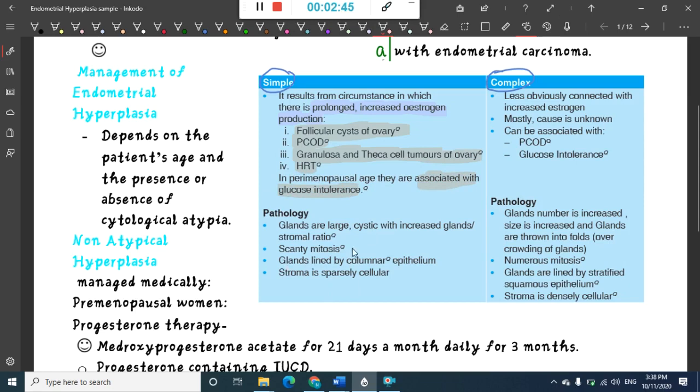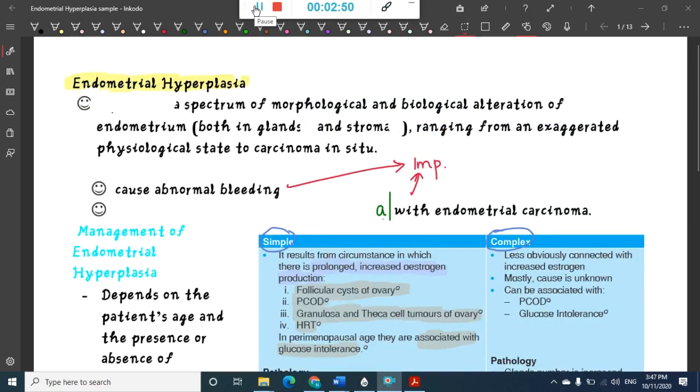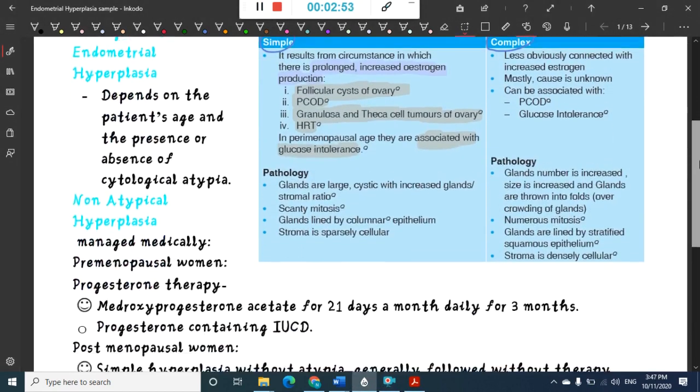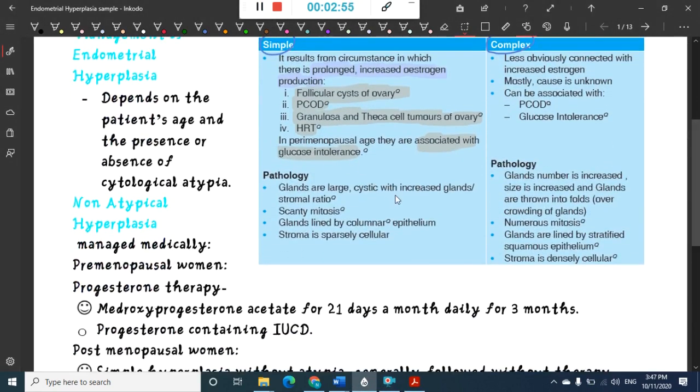Then what do you see in pathology? In pathology, I'll just show you the picture. So here in the pathology, you see the glands are large, cystic and enlarged. I'll show you the picture also, just a minute. In simple type of endometrial hyperplasia, you see large cystic glands with increased gland to stromal ratio. There is scanty mitosis and glands are lined by columnar epithelium.